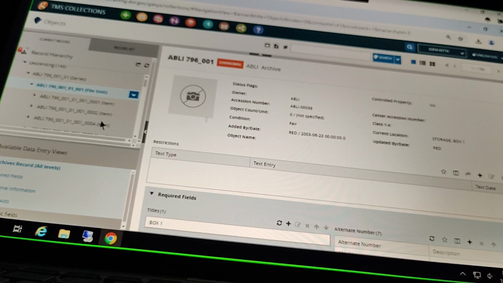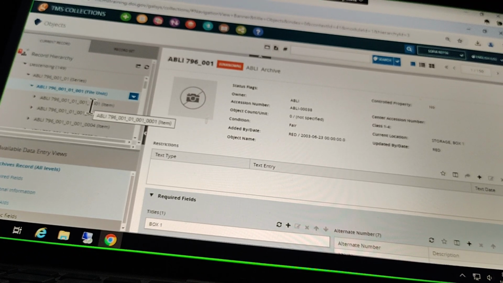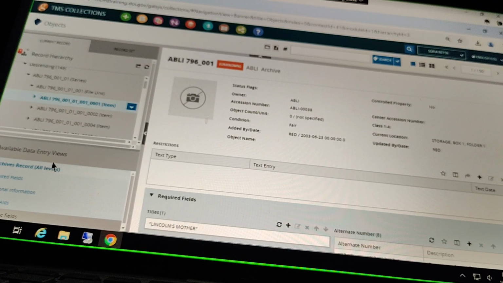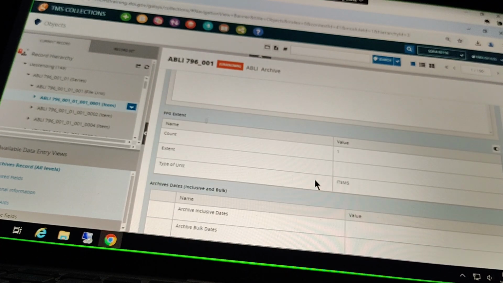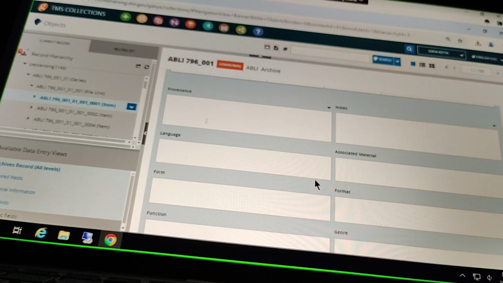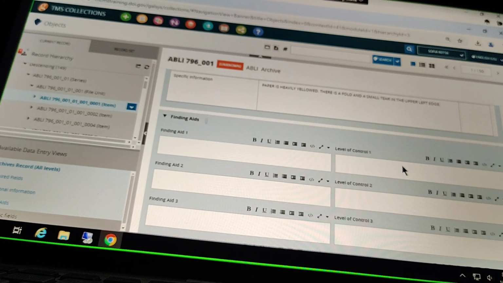That might be particularly helpful when you're getting into all of these different levels and digging in further and further. So now we're looking at that individual item level record here. There's not too much on this one. Some notes on the paper.